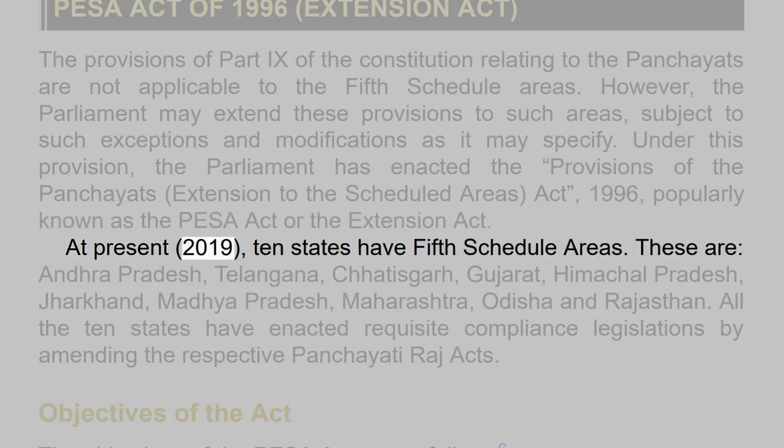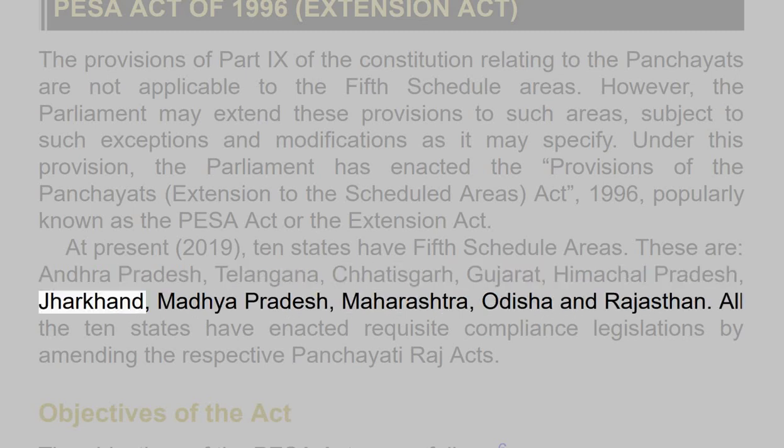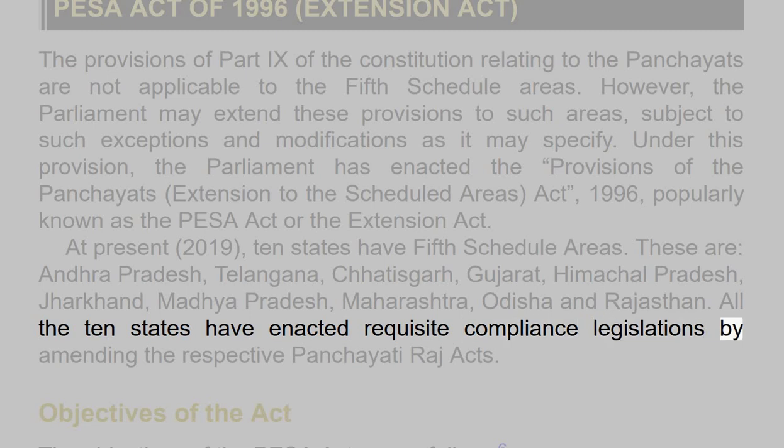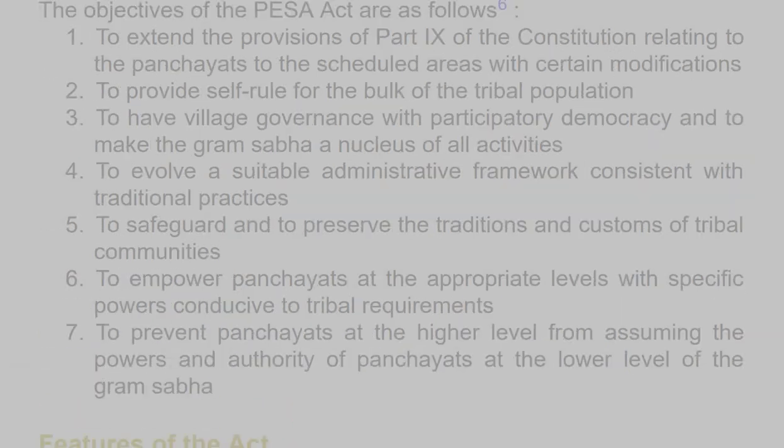At present, 2019, 10 states have 5th schedule areas. These are Andhra Pradesh, Telangana, Chhattisgarh, Gujarat, Himachal Pradesh, Jharkhand, Madhya Pradesh, Maharashtra, Odisha, and Rajasthan. All the 10 states have enacted requisite compliance legislations by amending the respective Panchayati Raj Acts. Objectives of the Act. The objectives of the PESA Act are as follows.